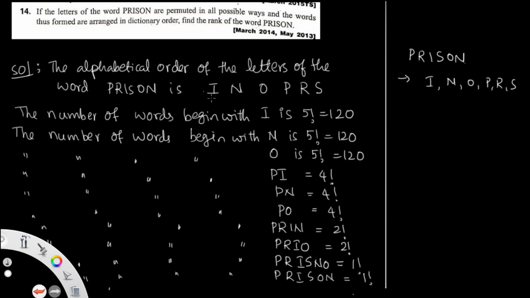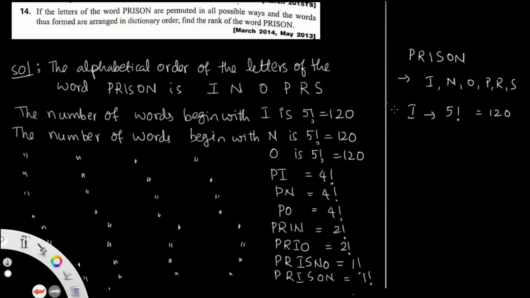In the dictionary, we check PRISON by first checking I, then going order-wise. So how many words begin with I? If I is fixed, the remaining 1, 2, 3, 4, 5 places can be filled in 5 factorial, that is 120 ways.